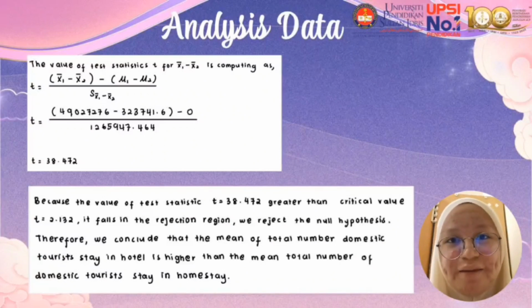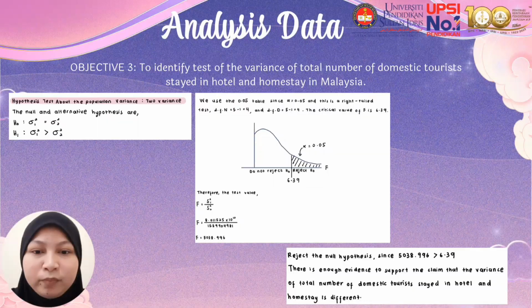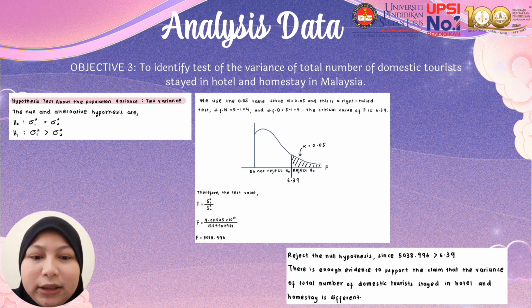Therefore, we can conclude that the mean of total number of domestic tourists who stay in hotel is higher than the mean of total number of domestic tourists who stay in homestay. This is the test of the mean by using Microsoft Excel, and we get the same output as we calculated manually. For objective 3, we need to identify the test of the variance of total number of domestic tourists who stay in hotel and homestay in Malaysia.